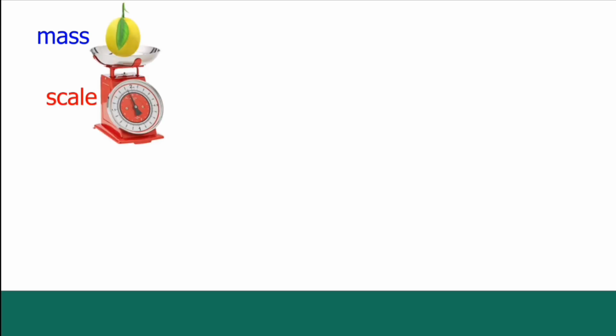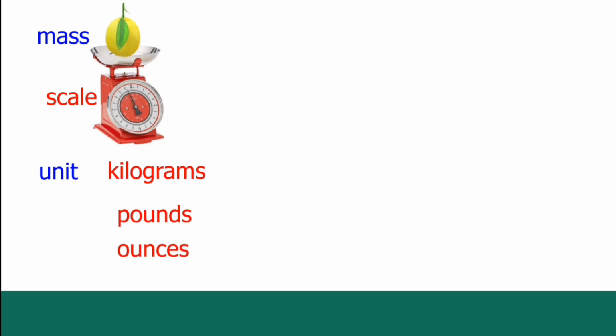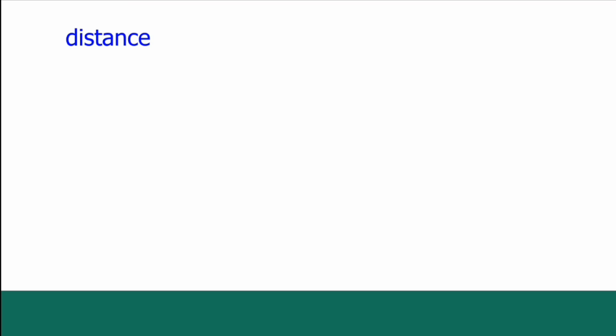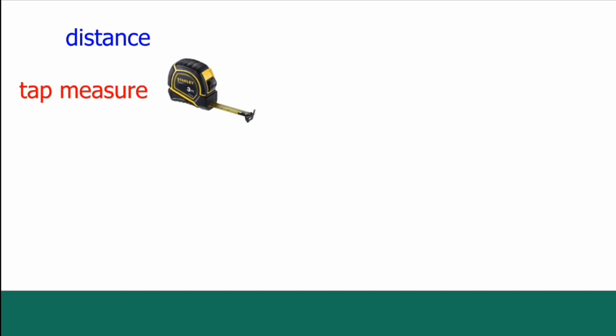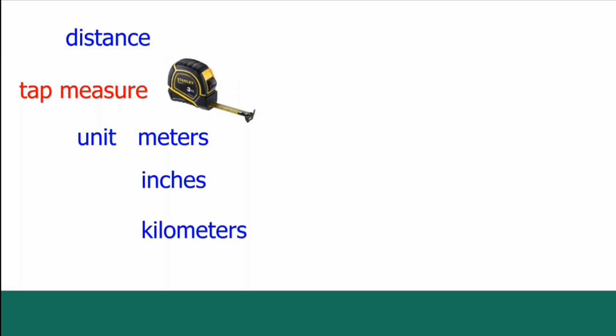Well, you could use a scale. And on that scale, what kind of unit would you have? Well, you could have kilograms, pounds, or ounces. So mass is an example of a quantity that is measurable and has a unit. Mass is a physical quantity. Another example is distance. What would you use to measure distance? You could use a tape measure. And then a suitable unit could be, for example, meters, inches, kilometers. Distance is an example of a quantity that is measurable. Distance is a physical quantity.